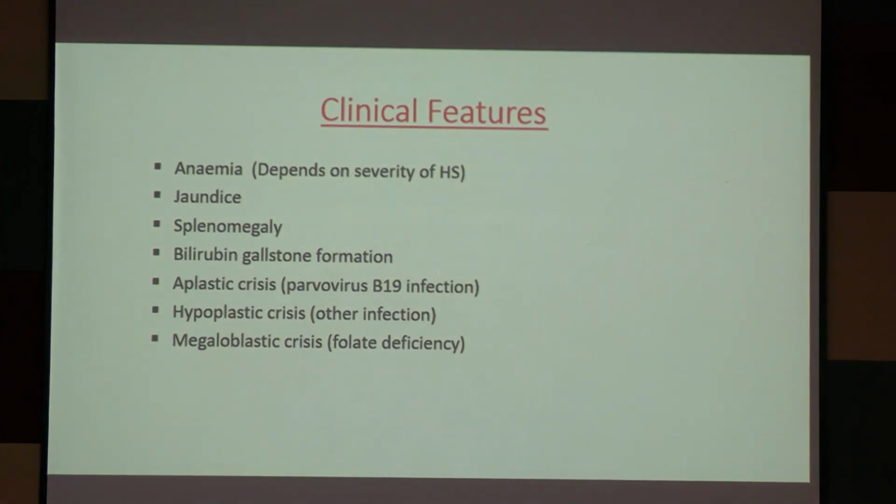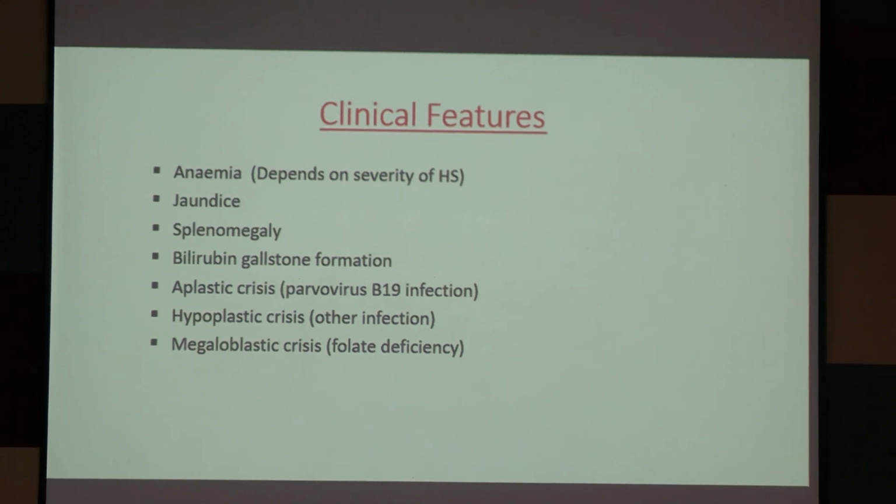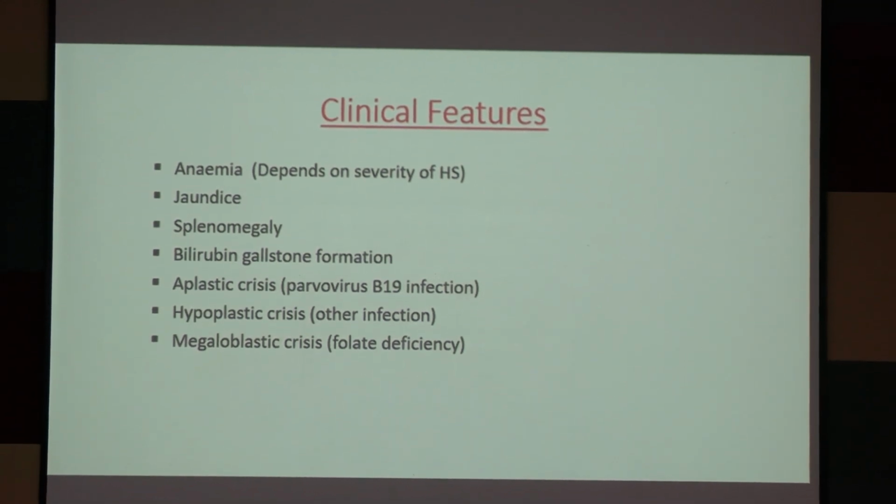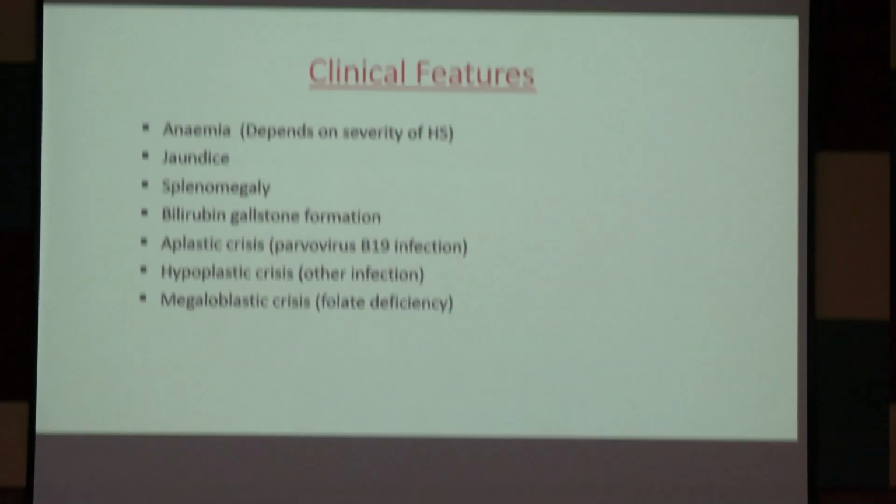Clinical features. In hereditary spherocytosis, the patient will present with pallor, jaundice, splenomegaly. Pallor depends on severity. Depending on the severity of hereditary spherocytosis, we will get mild, moderate, or severe pallor. Bilirubin or pigment gallstone formation. I said earlier that icterus and gallstones are most common in hereditary spherocytosis.